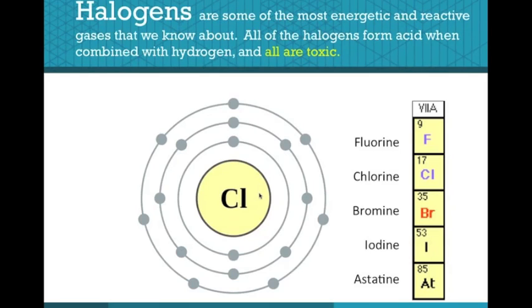Halogens are some of the most energetic and reactive gases that we know about. All of the halogens form acid when combined with hydrogen, and all are toxic. Examples of halogens are fluorine, chlorine, bromine, iodine, and astatine.